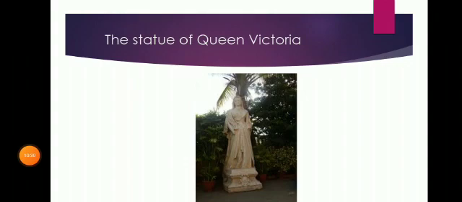This is the statue of Queen Victoria, and it used to stand in front of Frere Hall in Karachi when she was Empress of India. The name Frere Hall came from Henry Frere, a British official in Sindh. Now we are independent and Britain does not rule over us, so the Queen's statue is in a Karachi museum.